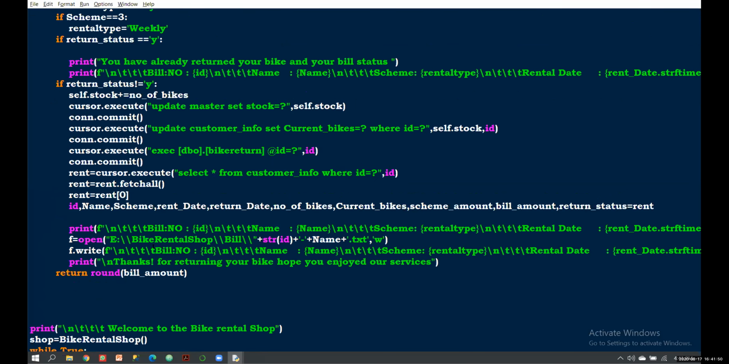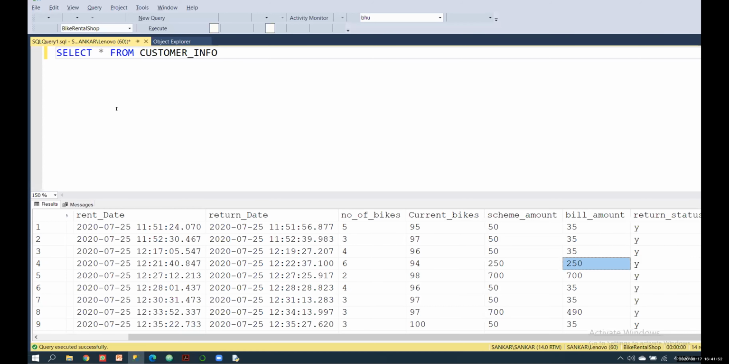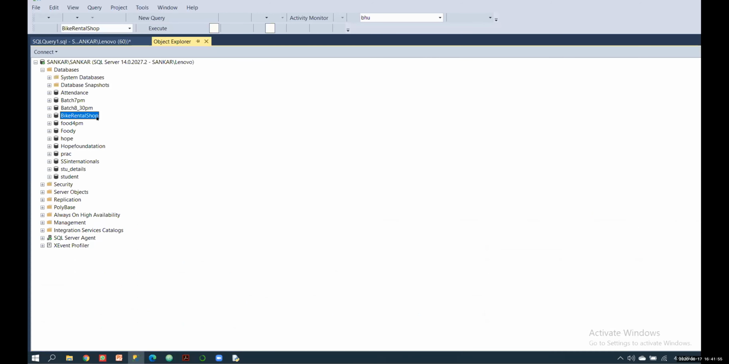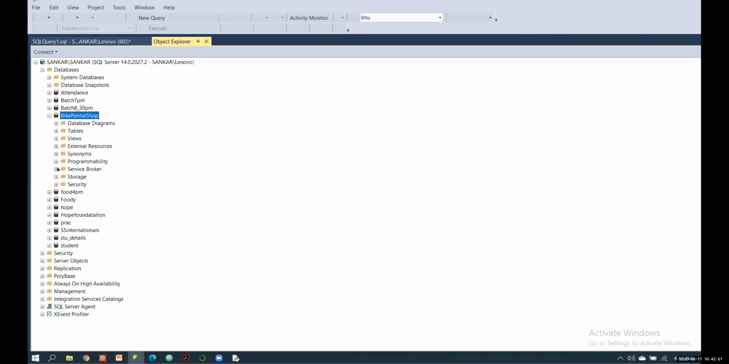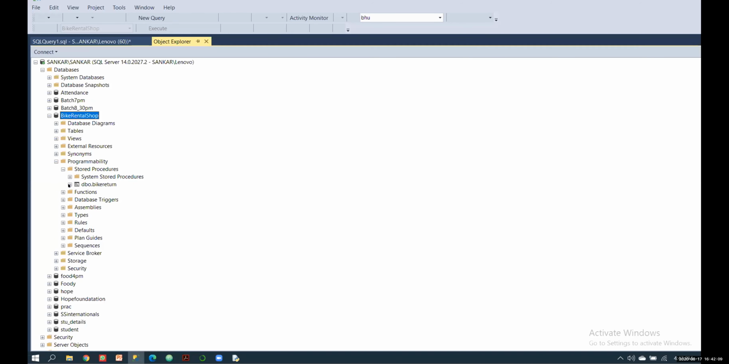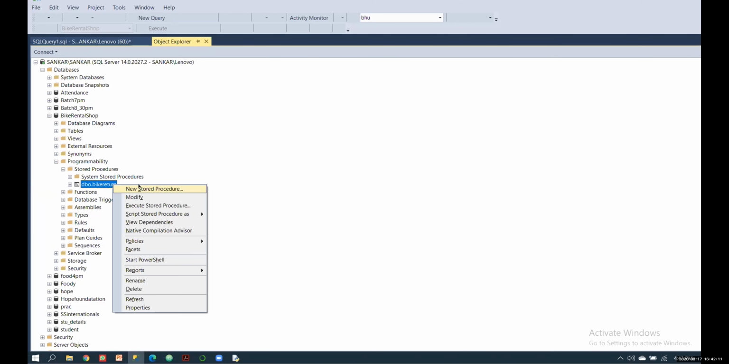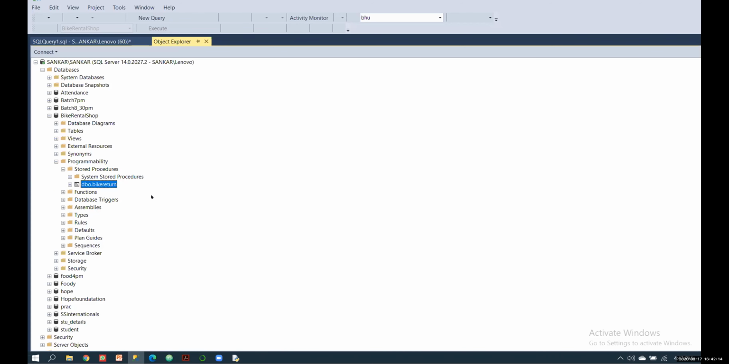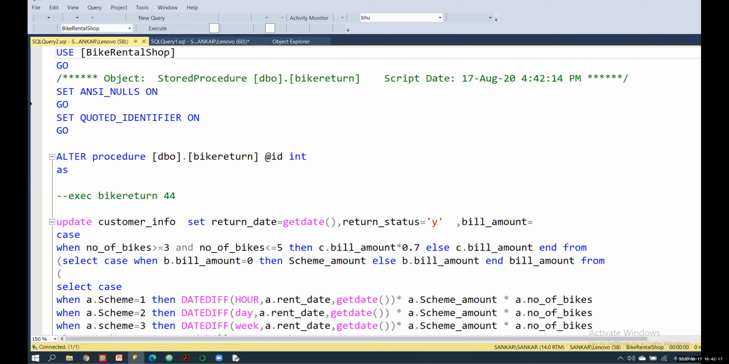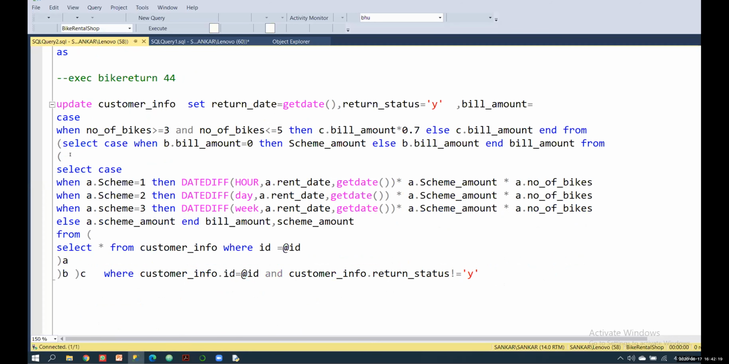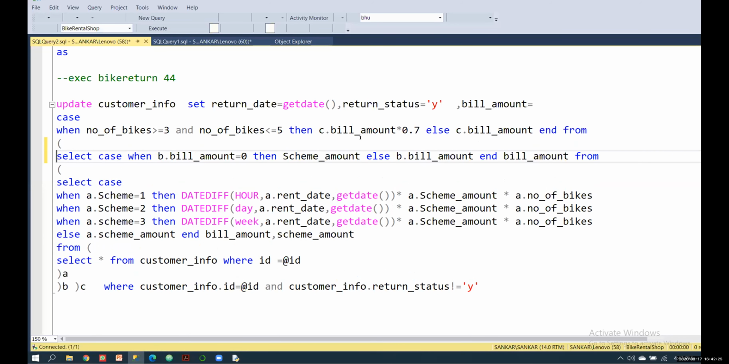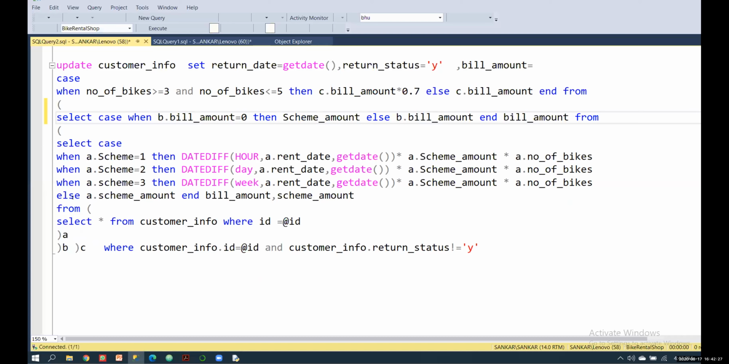Then I'll explain the procedure once more. Here, under rental shop, under programmability, there is the stored procedure. You have to click that and right click, then modify it. I'm going to make some alterations for better viewing.